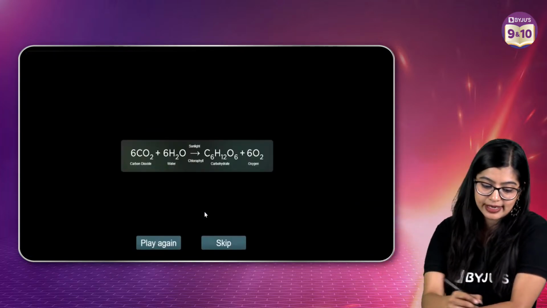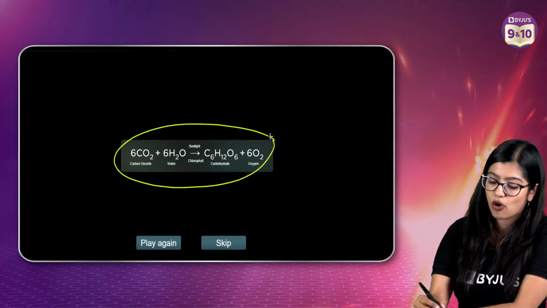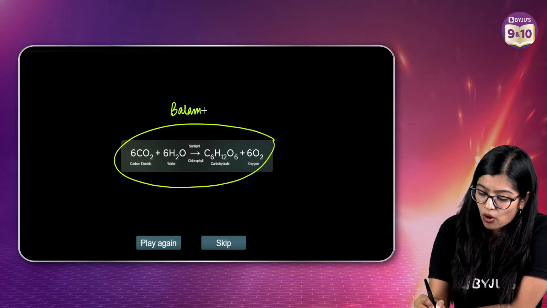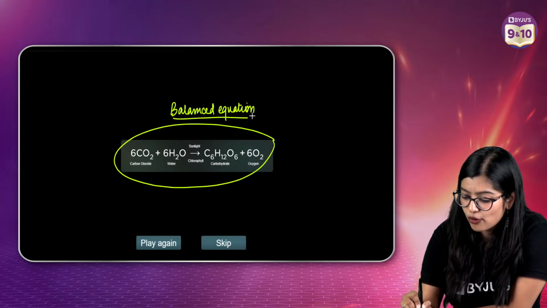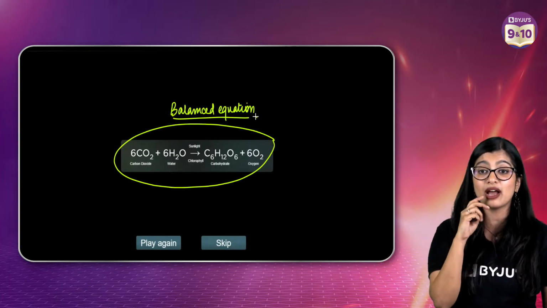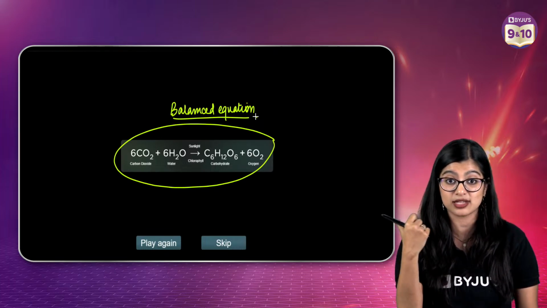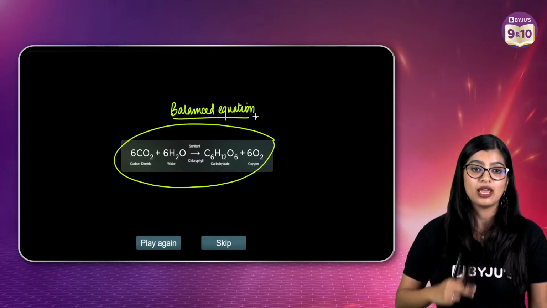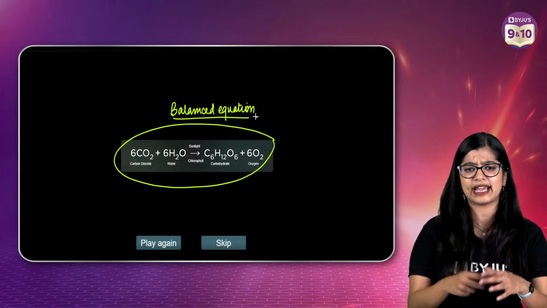And this right here is very, very important, which is the balanced equation for photosynthesis. Everybody quickly write this down, and this can come sometimes, so they may ask you to write a balanced reaction. Yes, reduction is addition of hydrogen and removal of oxygen. Both ways it can be described.